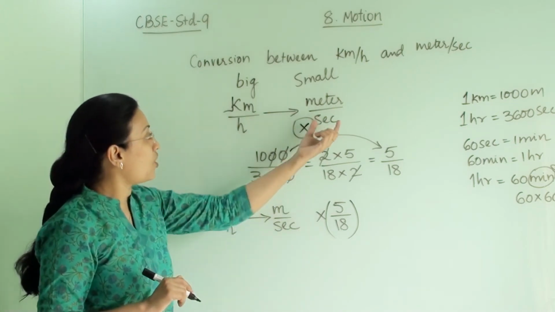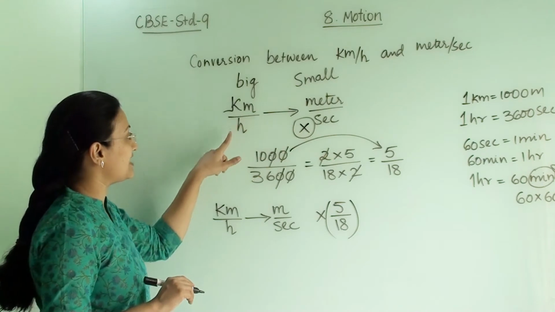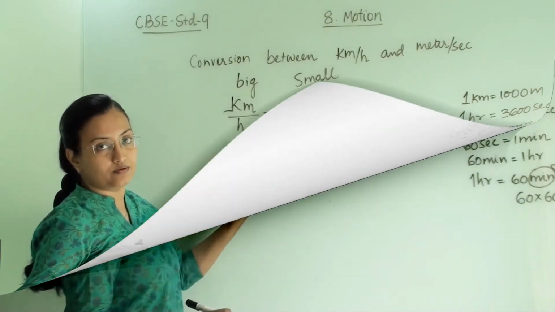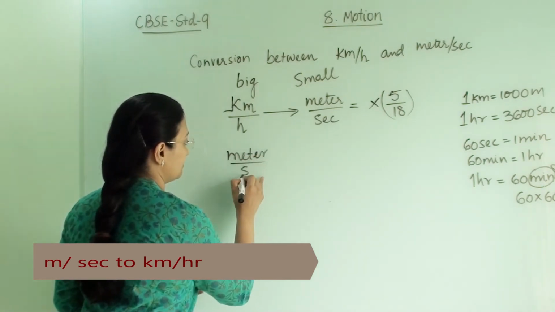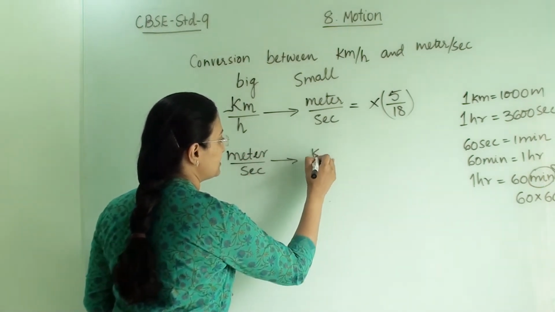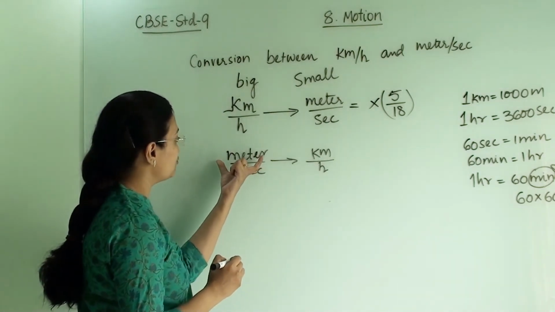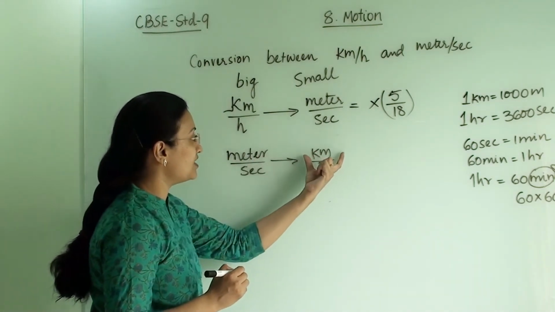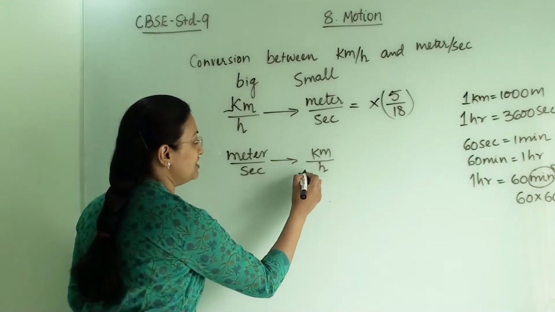Now let us talk about the reverse, converting from meter per second to kilometer per hour. Here we are converting meter into kilometer, so we have to divide. Why?